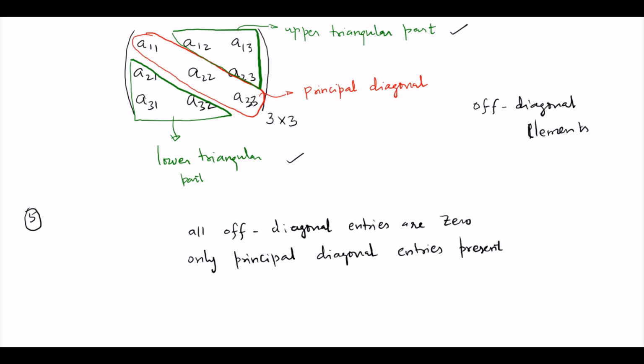Such a matrix has a name: it is known as a diagonal matrix.